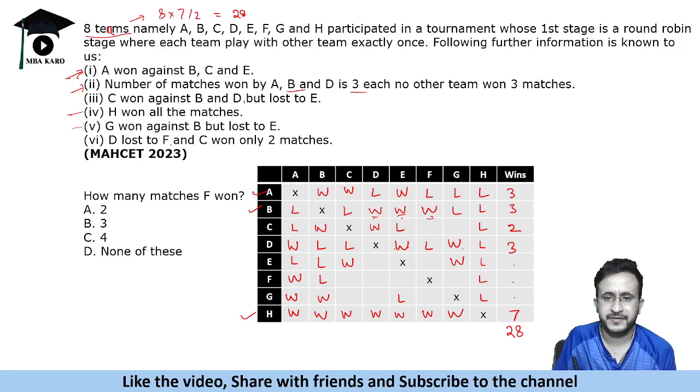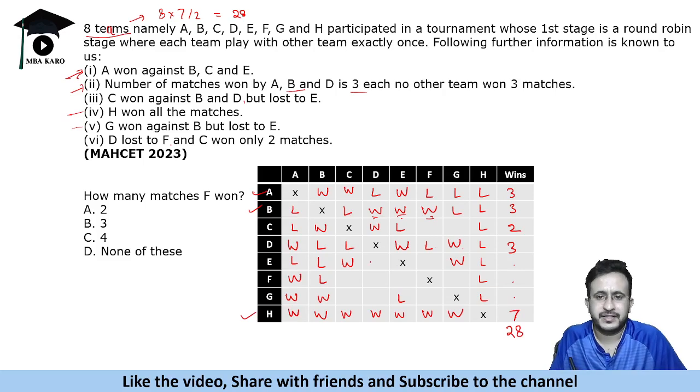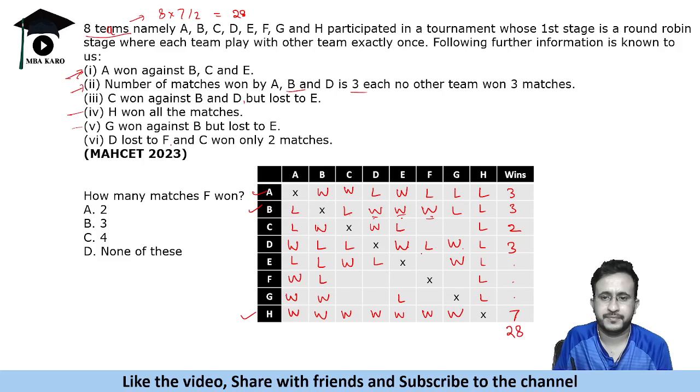Now we filled E, F, G. So E will lose to D. Okay, and F will win against D, and G will again lose to D. That is what will happen.